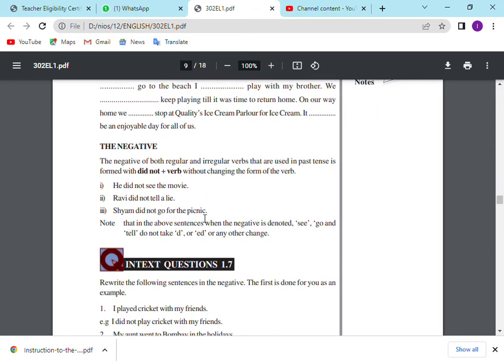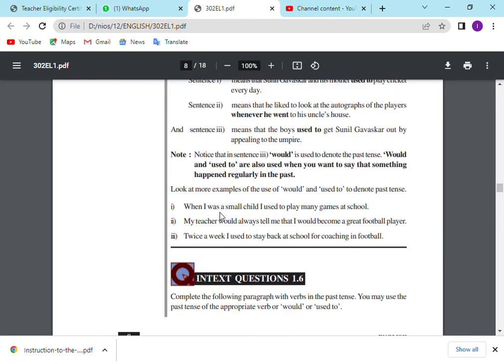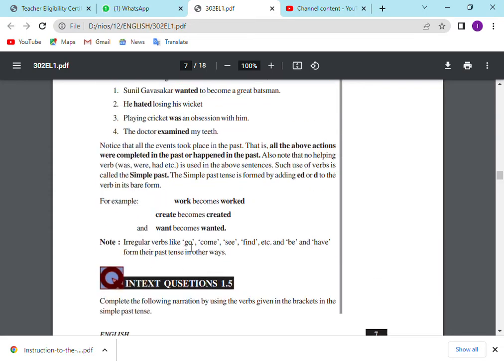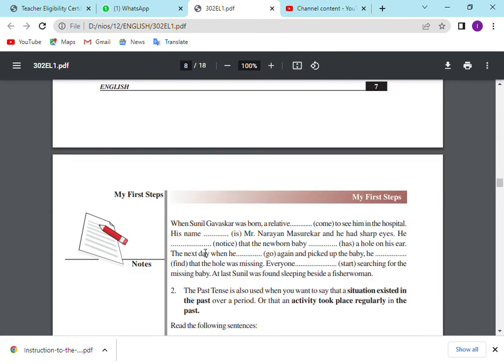And what is negative? Simply we are adding did not with our verb, without changing the form of the verb. You see, in the earlier cases we are changing the form of the verb: we are adding ed or d, or using a helping verb, or changing the spelling.